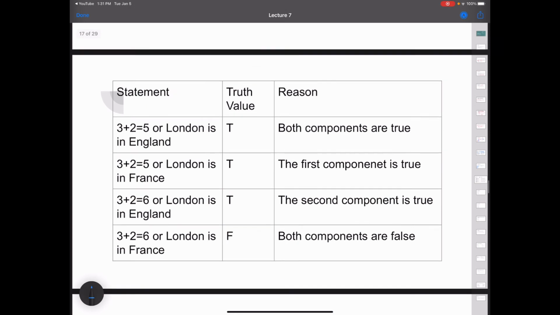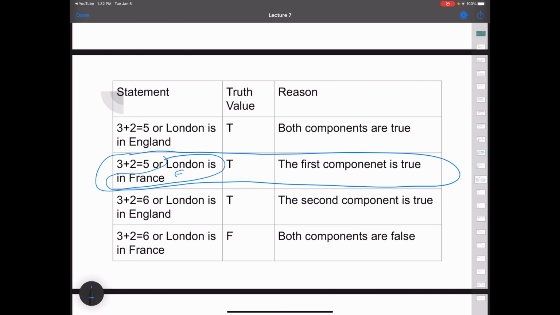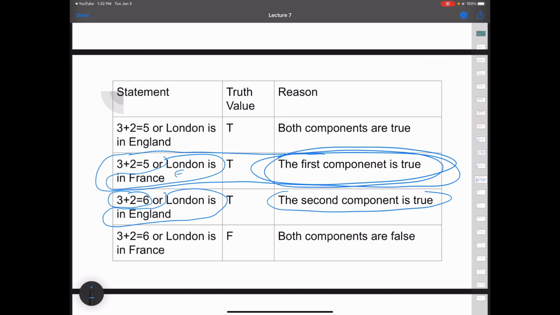And we have the same table set up to explain with our 3 plus 2 equals 5 and London is in England. In our first piece, we have 3 plus 2 equals 5 or London is in England. Well, it's definitely true because both components are true. And then in our second piece, we have 3 plus 2 equals 5 or London is in France. Even though London is not in France, even though this right here is false, we have an or statement, so we only need one piece to be true, and 3 plus 2 equals 5, so the first component is true. In the third case, London is in England, so as long as we have one piece true, we don't even have to worry about the first piece. So the second component's true there.